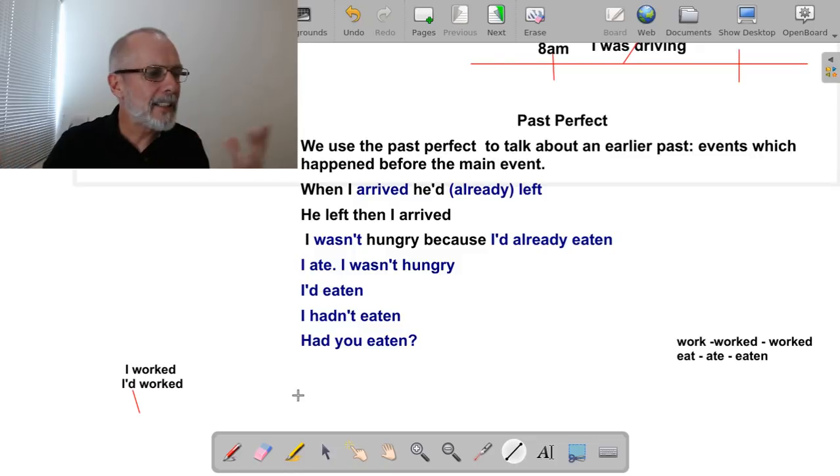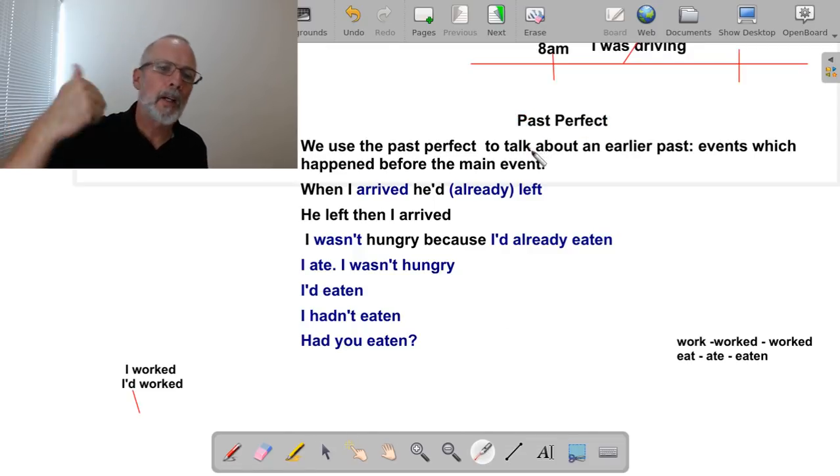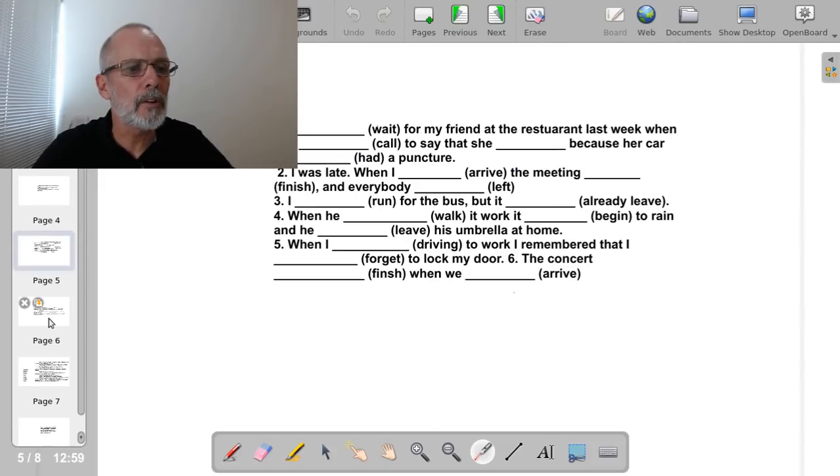Okay, so this is the second time that we've dealt with these tenses. This tense is called the past perfect. So today we looked at the past simple, the past perfect, and the past continuous.